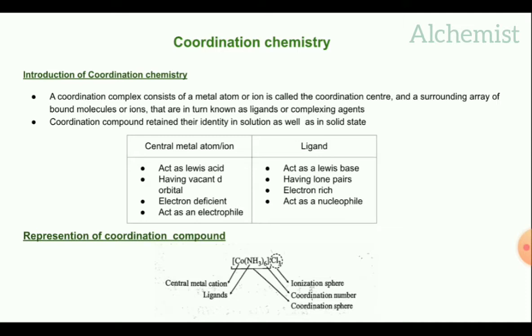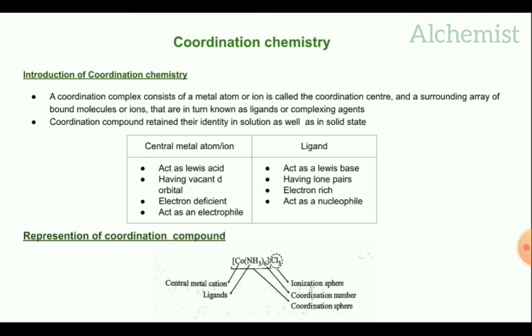Lewis acid means Lewis acid is a electron acceptor and the Lewis base is a electron donor. So we can say that central metal atom having vacant d orbital and the ligand having lone pairs.